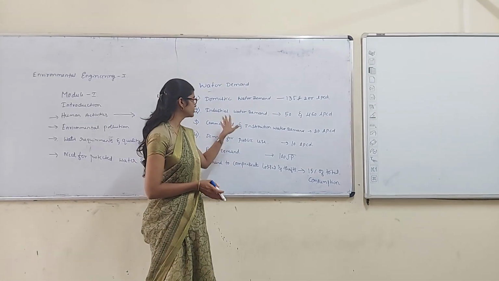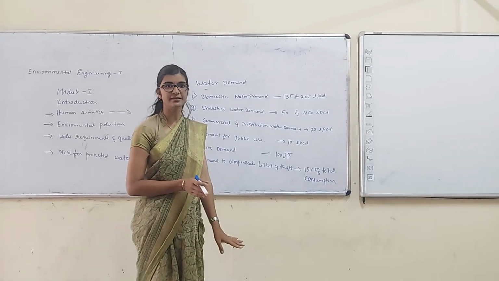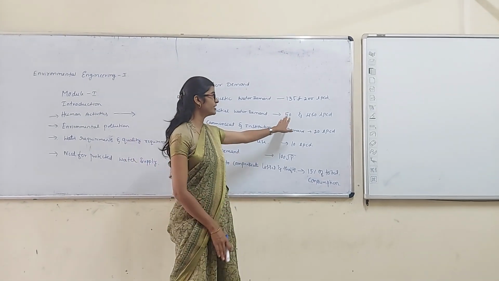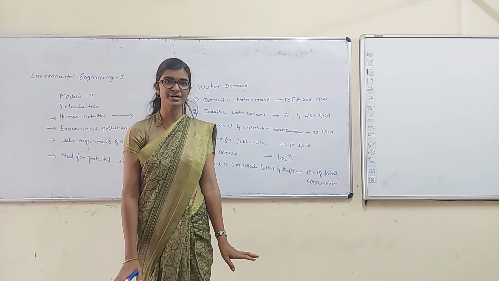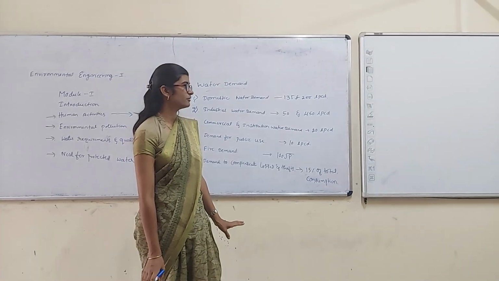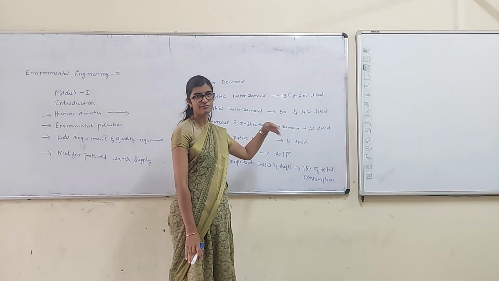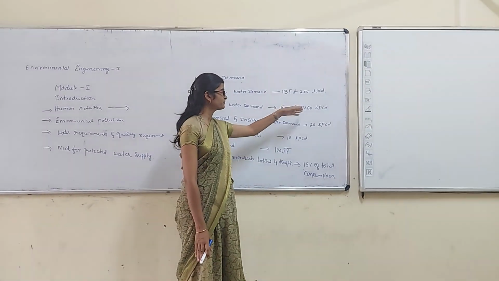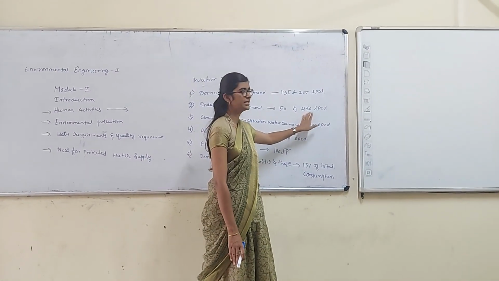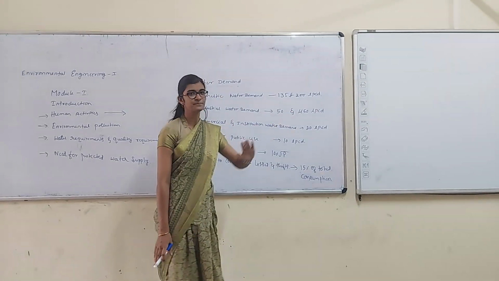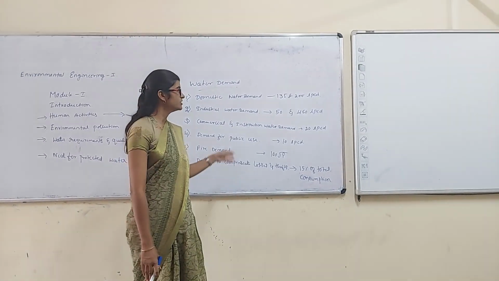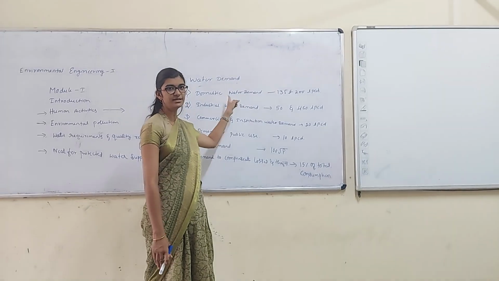Small scale industries on average require 50 liters per head per day of water, whereas for large scale industries the consumption is 450 liters per person per day. This is a very high amount, so this has to be included in the demands.